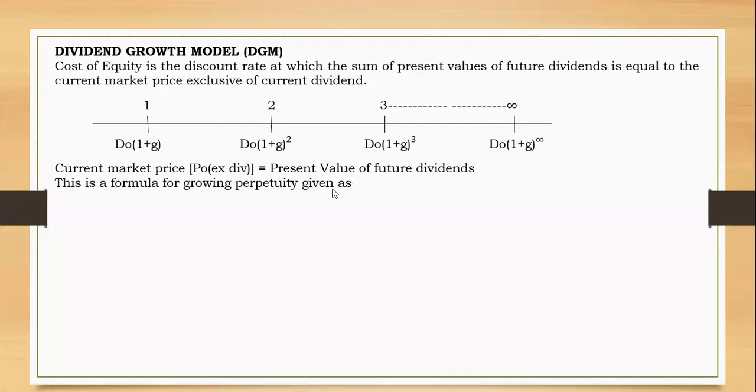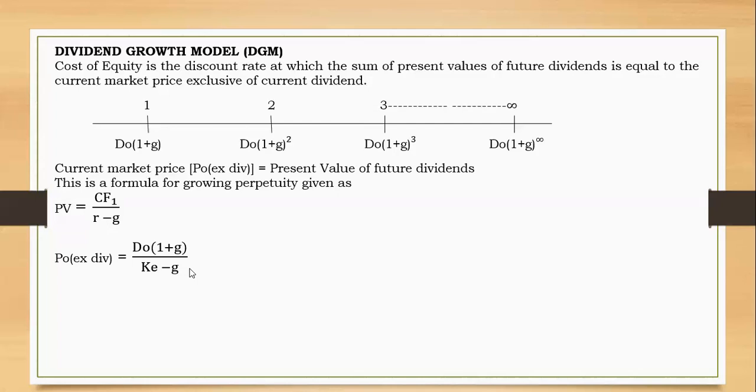And if you have studied the time value of money, you would note that the present value of a growing perpetuity is given by this formula here: cash flow 1 over R minus G, where cash flow 1 is the cash flow received at the end of year 1, which in our case here is denoted D0(1 + G). R is the discount rate, in our case the cost of capital, and G the growth rate of dividends. So plugging into our formula, the present value P0 ex-div, the current market price exclusive of dividends, equals CF1, which is D0(1 + G), over R minus G, that is cost of equity minus G.